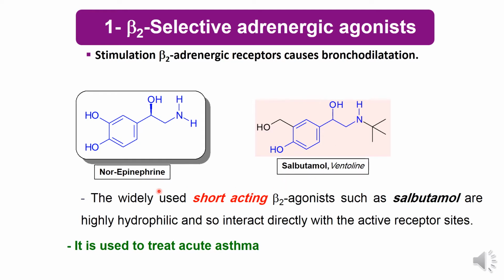Both norepinephrine and salbutamol are short-acting beta-2 agonists and act directly on the receptor active site, which is the beta-2 adrenergic receptors. Both are used to treat acute asthma, and they are not used in chronic asthma. They are used only in acute asthma as they are short-acting agonists.